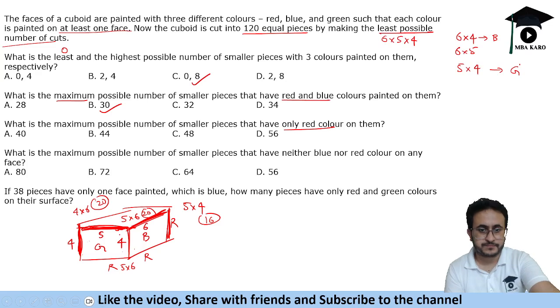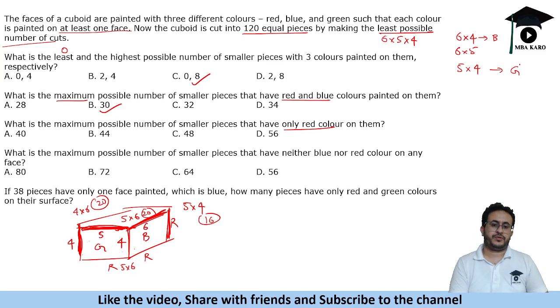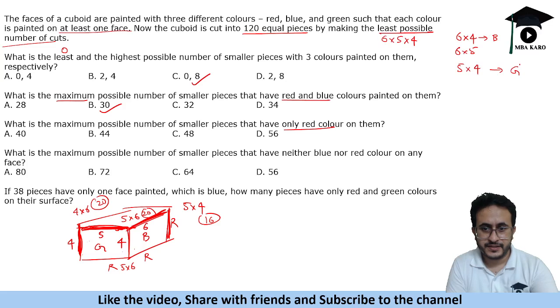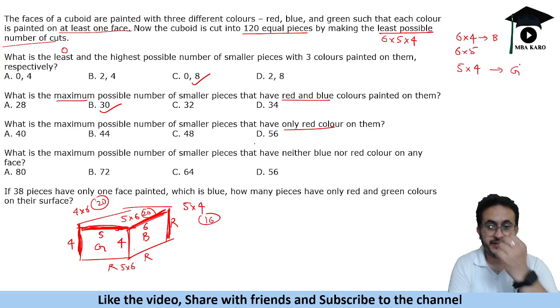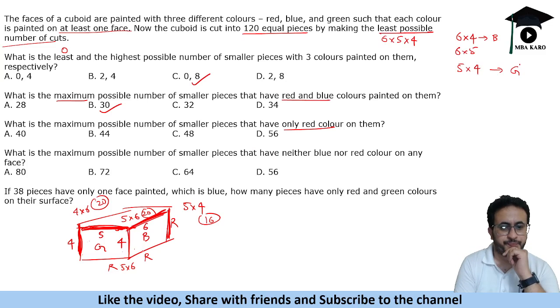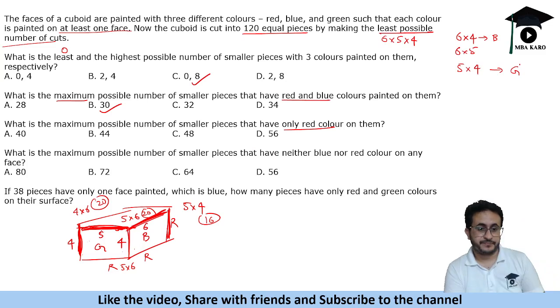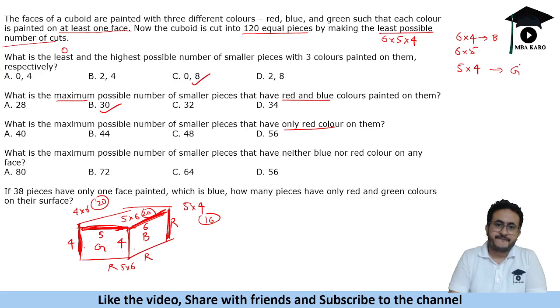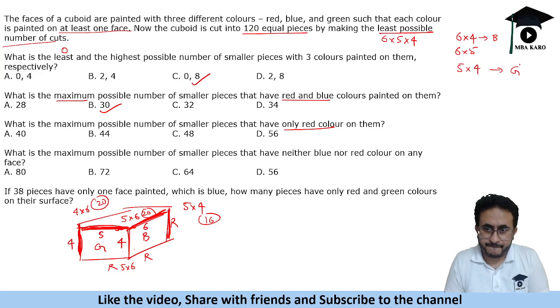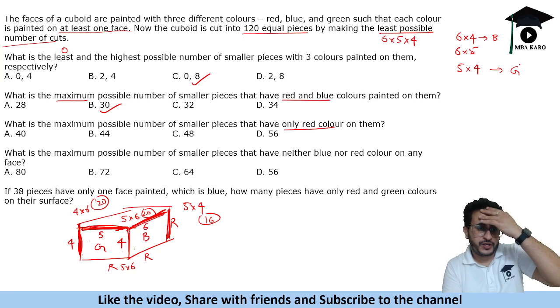So I guess we can get up to maximum 56. Only red, we have to get only red colors. So we will remove this green part, and this blue part. We have to get only red, right? So the thing is, only green will be removed.